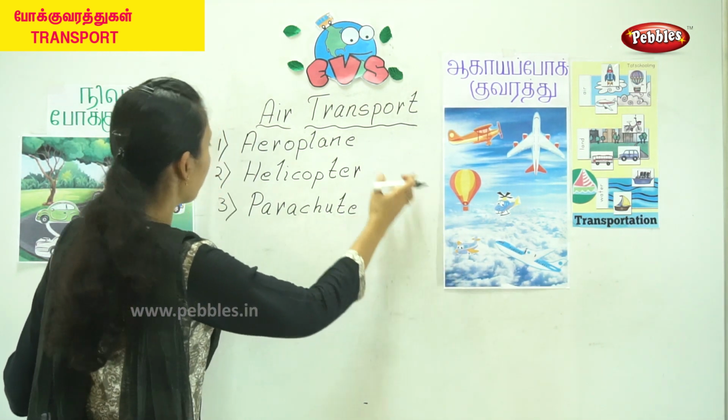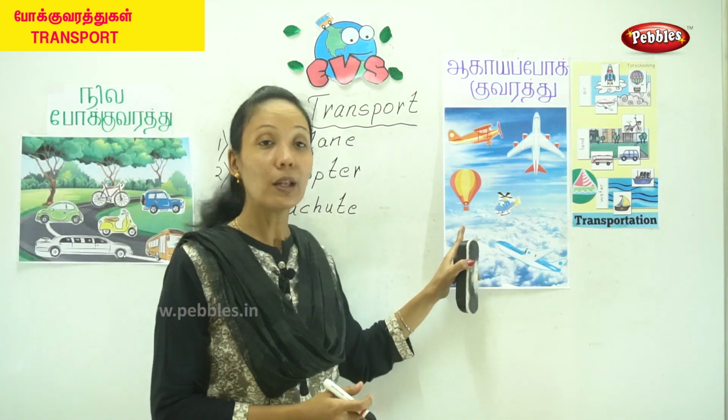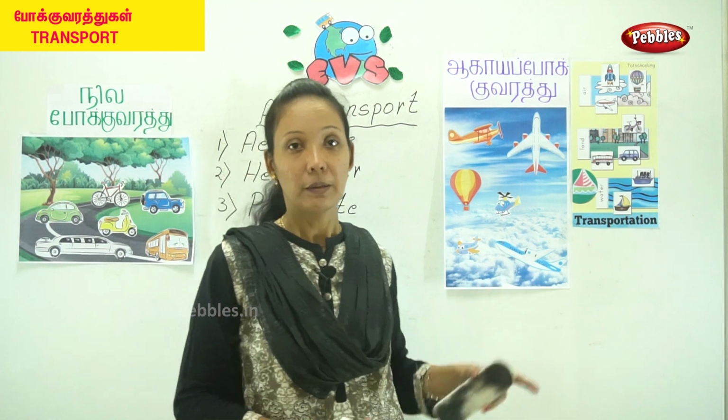Yes, helicopter, parachutes, aeroplanes. Okay, all these will travel in the air.